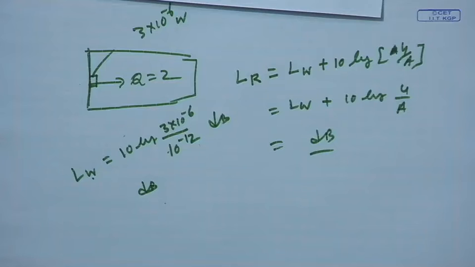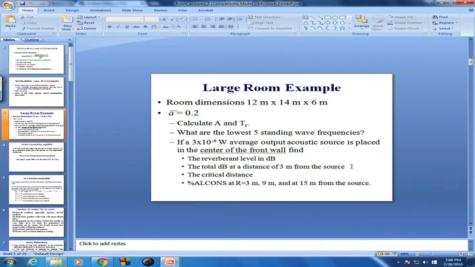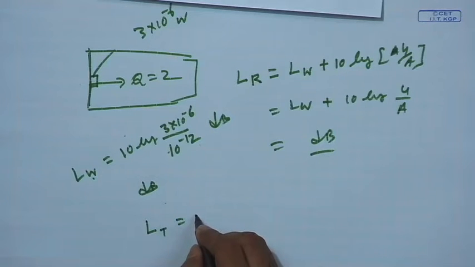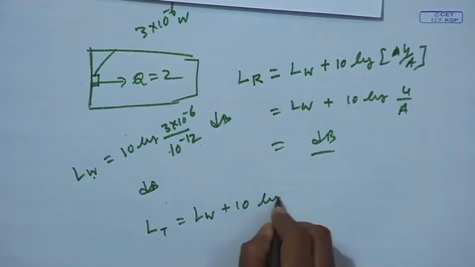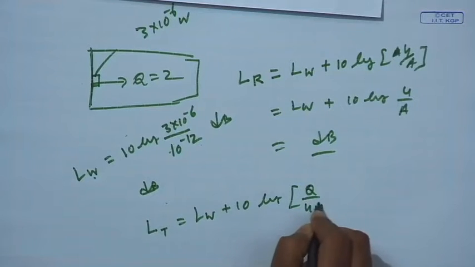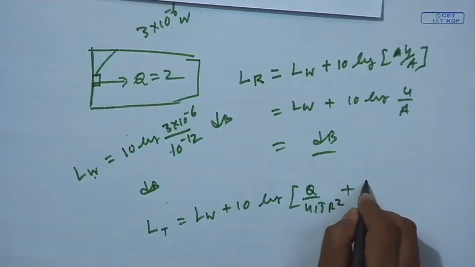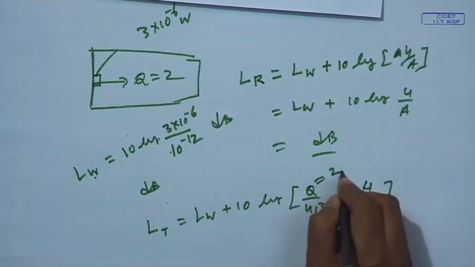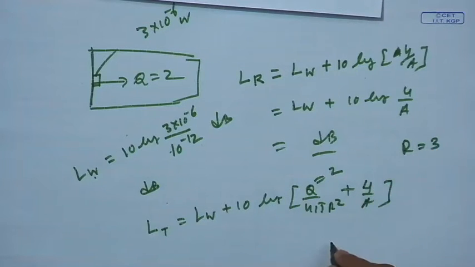Then I said the total dB at a distance of 3 meters from the source. So, at 3 meters from the source, the total power LT is nothing but the direct sound power plus the reverberation power. So, LW plus 10 log of Q by 4 pi R square, R is the distance, plus 4 by A, that is the formula. I know Q is equal to 2, R is equal to 3, and I know A. So, I can find LT also. What is critical distance?